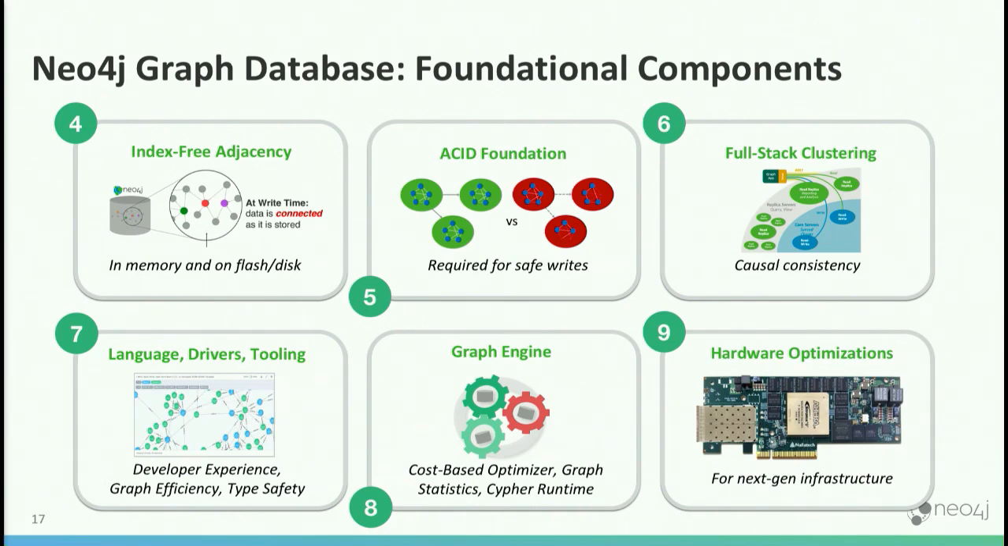There's a graph engine that does all sorts of cool stuff. And Graph Engine is a simplification for everything from the statistics that are kept in the graph as the graph is updated, to support your cost-based optimizer, to support the various runtimes that exist, and so on. And then, from first principles, Neo4j is optimized for today's hardware, but we like to work with vendors such as Intel and IBM on future hardware so that as the new hardware comes out, we're a step ahead for you.